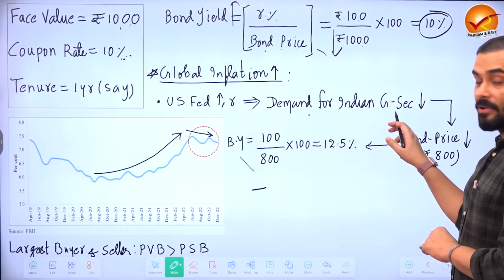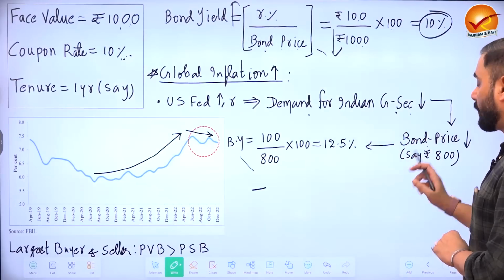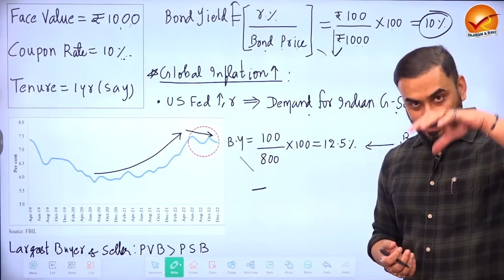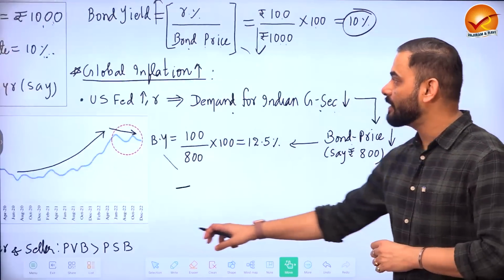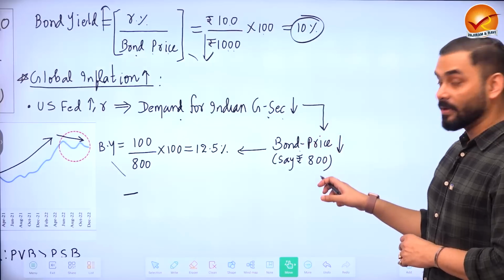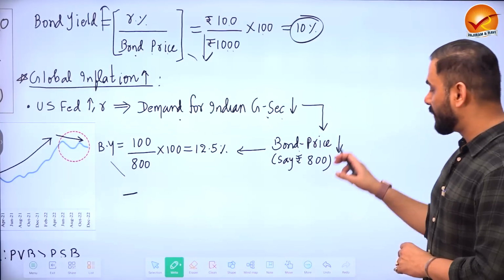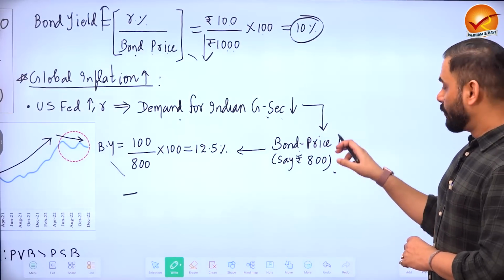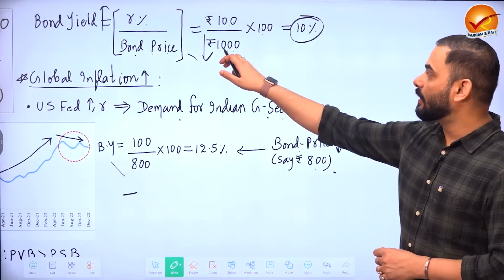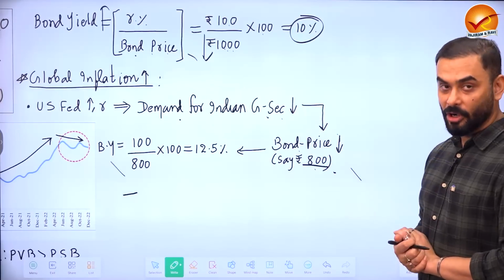When the demand for government bonds came down, what happened to the bond price? When the demand of something goes down, what happens to its price? Its price also starts to come down. So our bond price started to come down. And we know, for example, let's say that a 1000 rupee bond became an 800 rupee bond.